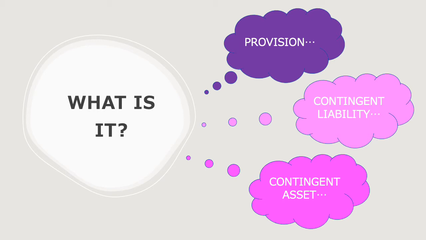So that means it has to be a contingent liability, which makes sense because what is a contingent liability? A contingent liability is a possible obligation that will be confirmed by the occurrence or non-occurrence of a specific future event. This is a possible obligation because we do not yet know, are we going to be found guilty or are we going to be found innocent?